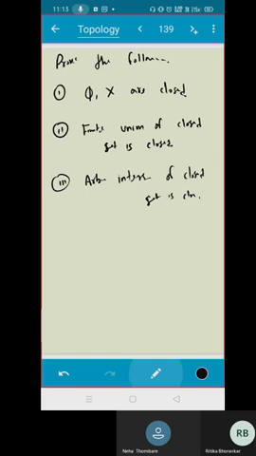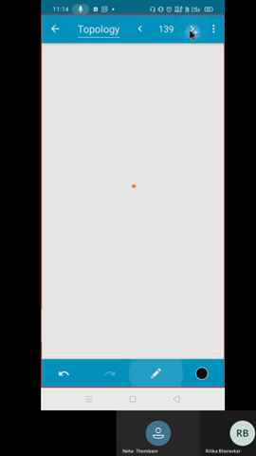Very good. Sir, finite intersection of open sets is open, so taking the complement we get the complement of the intersection, that is by De Morgan's theorem. Okay. The proof of the first one is clear.